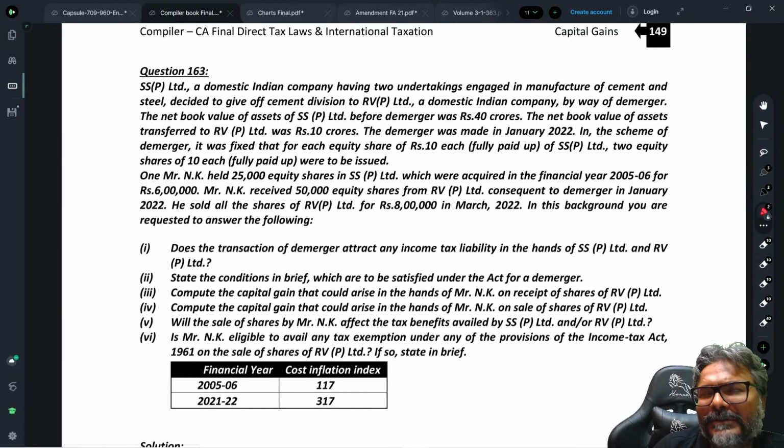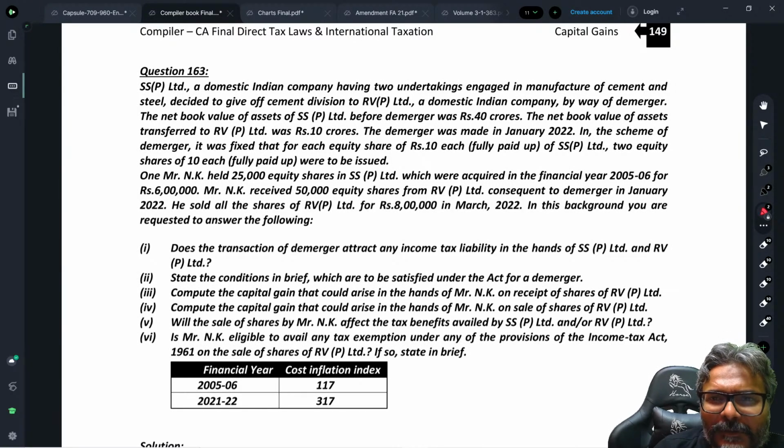Now this is important, students, because we have to cover the cost of acquisition. Some calculation would be required. The net book value of assets transferred to RV Private Limited was rupees 10 crores.